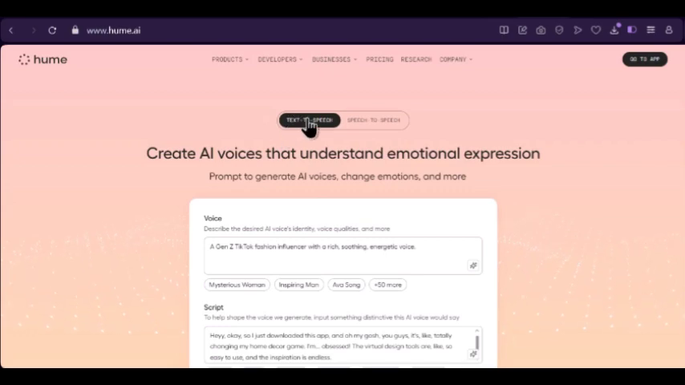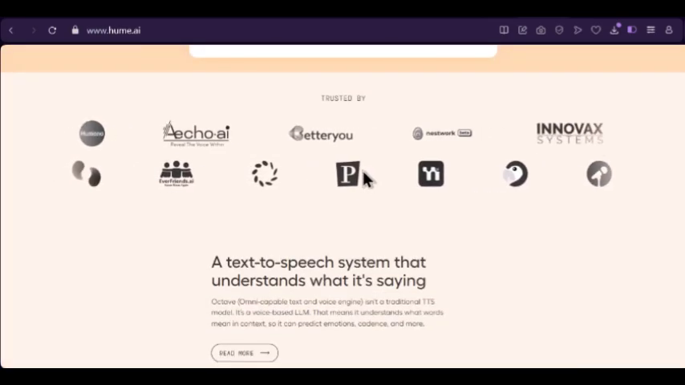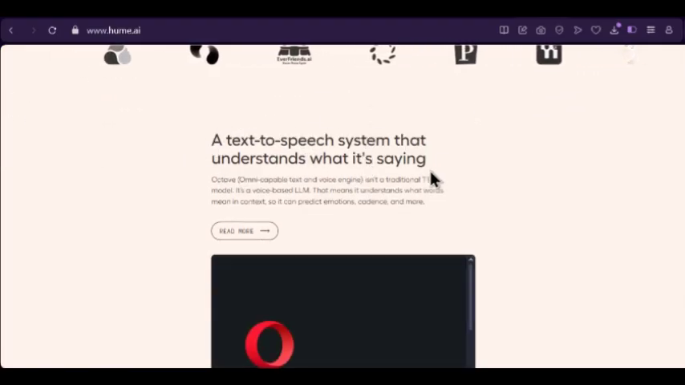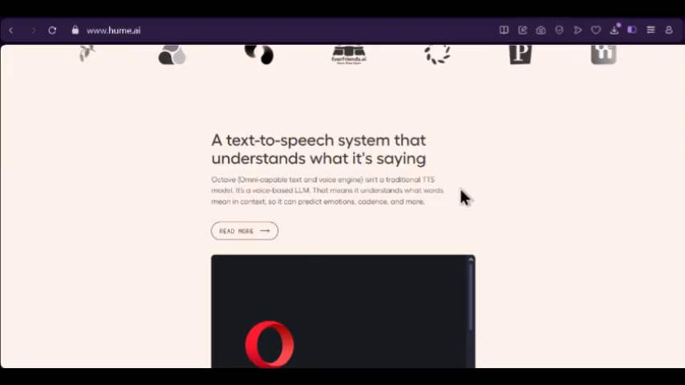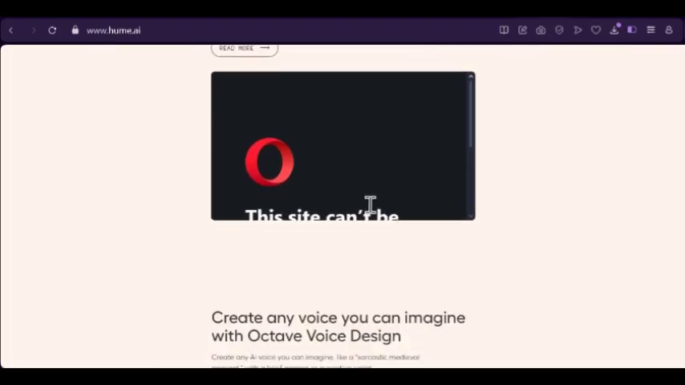We have that for text to speech. We also have speech to speech. Also used by a lot of companies and industries, you can see them. We have the text to speech system that understands what it's saying, called Octave. It isn't a traditional text to speech model, it's a voice based LLM. That means it understands what words mean in context, so it can predict emotions, cadence, and more.